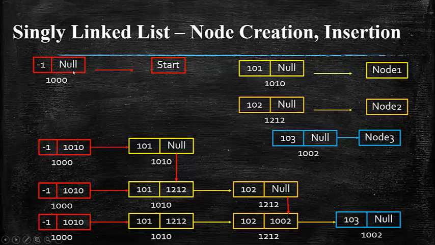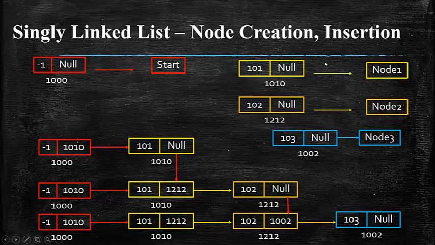Okay, your start node will not have any data, so I'm just going to point it as -1, and it is not going to point to any other node, so I'm just referring the address value as null. And when you are trying to create your first node, you will have the data element and the memory is allocated dynamically. In technical implementation, we will be using the malloc function. Your pointer value will not point to any other node, since this is the first node that has been created.